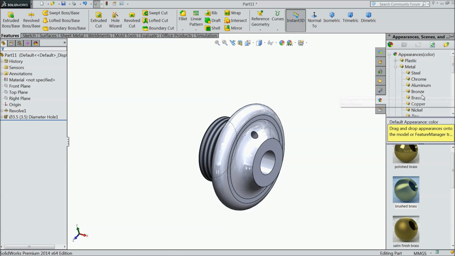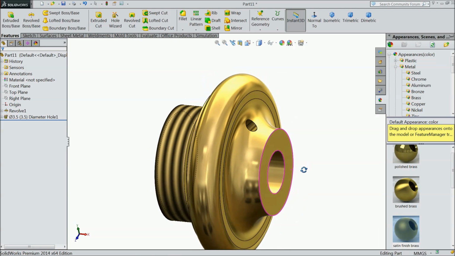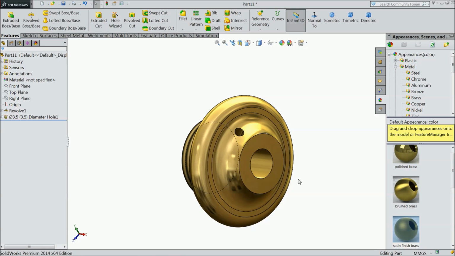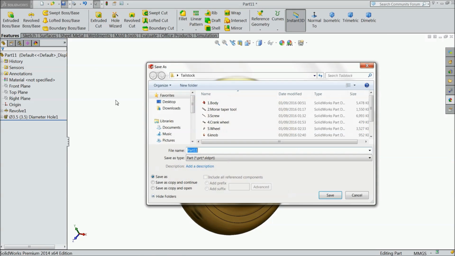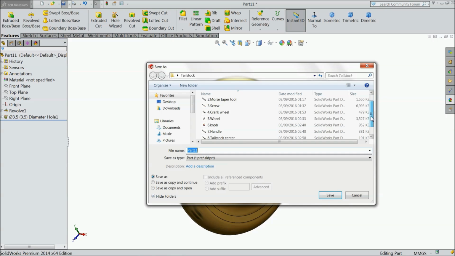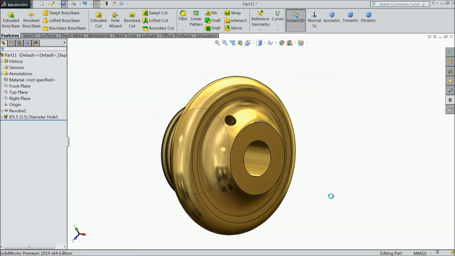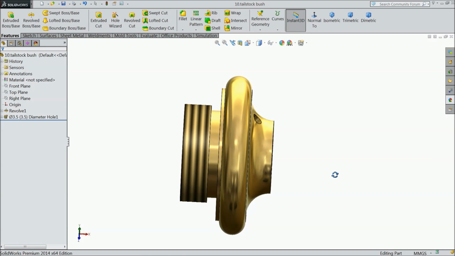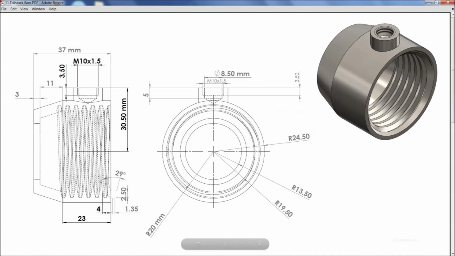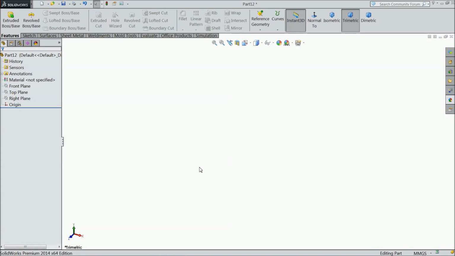Now this part we will assign some satin finish brass. Now save as part number 10, TailStock Bush. Now the last part is TailStock Ram.